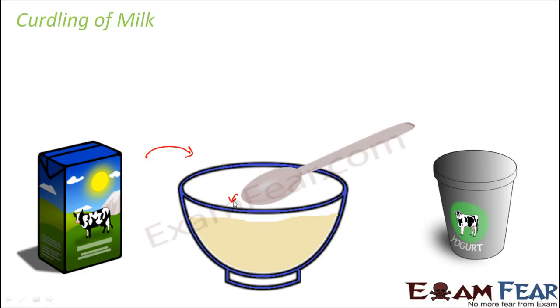converted into curd. So how does that curdling of milk happen? This happens due to the presence of a bacteria called lactobacillus, and this bacteria is present in curd. So the small amount of curd which we are adding to this milk contains this bacteria. And what do these bacteria do? This bacteria causes the proteins in the milk to coagulate. The proteins which are already present in the milk start coagulating. That means the proteins come together and form lump-like structures.